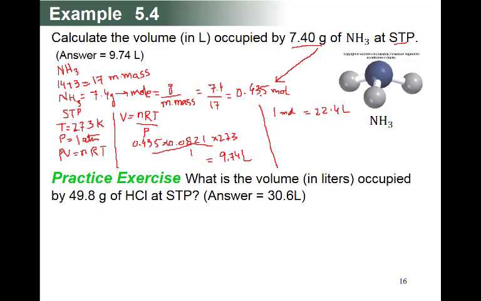So our gas is 0.435 mole, so 0.435 mole will be equal to 22.4 divided by 1 and multiply by 0.435.